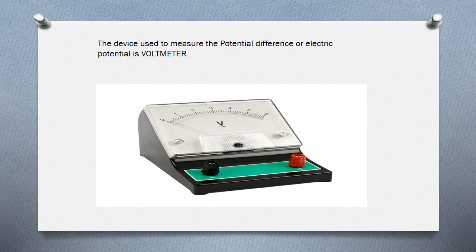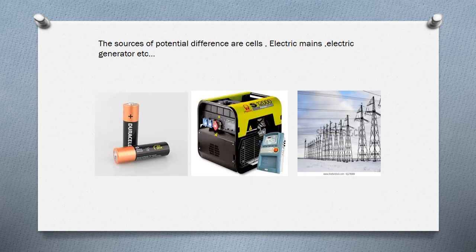As I said, potential difference or electric potential is the pressure given to the electrons for their flow. So what is the source for this pressure? Some sources are there for the potential difference or electric potential.